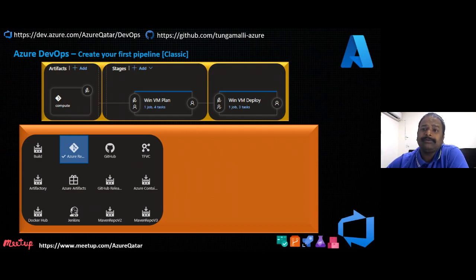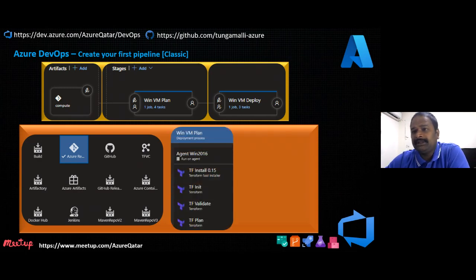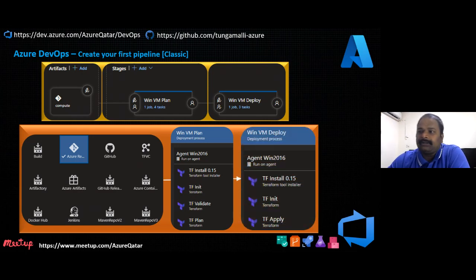Today my Terraform code is available in Azure Repos, so the highlighted one is Azure Repos. We will be creating a pipeline using Azure Repos. A pipeline, if you see the top, has pipeline stages. A pipeline stage can consist of a number of tasks. This is my Windows pipeline stage with a number of tasks here. These are the deploy tasks. As you recall from the last session, we talked about extensions, a pipeline task. Extensions are available; we can go and install and use them in the pipelines. So let's see the demo.